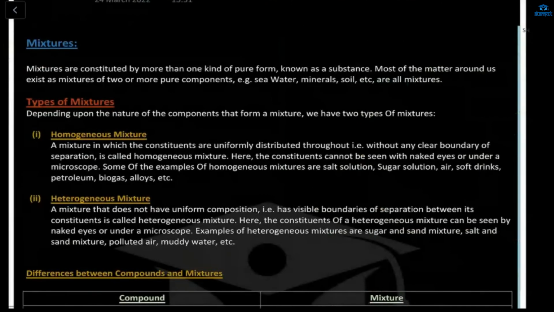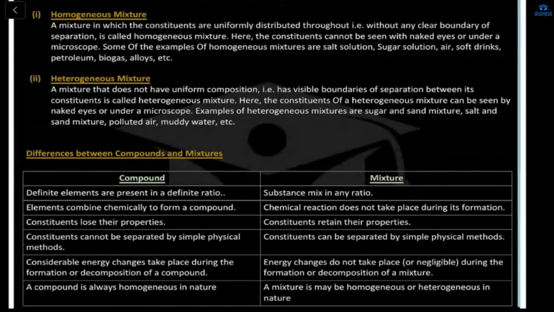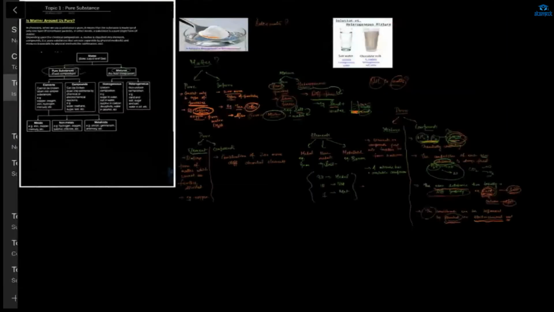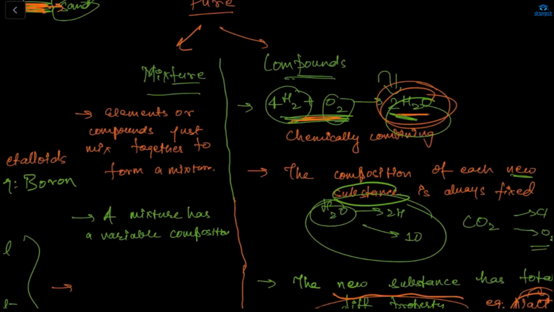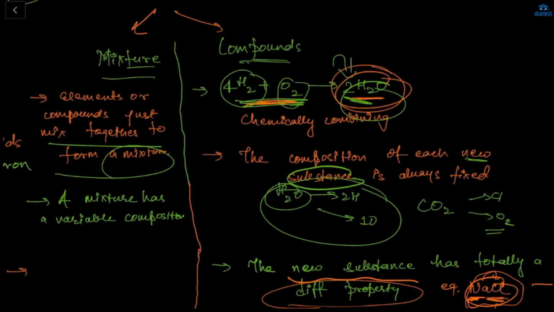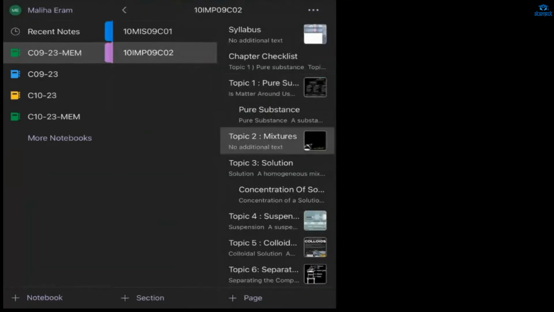And here, what is the mixture? Mixture is a subpart of which topic, Arham? Mixture is the subpart of pure substance, no? Pure substance. See here. The pure substance is classified into two parts: the mixture and the compounds. Mixture is what? The elements or the compounds just mixed together to form a mixture. And what is a compound? The chemical combination of two elements is known as the compound. Got it? And this is the mixture.